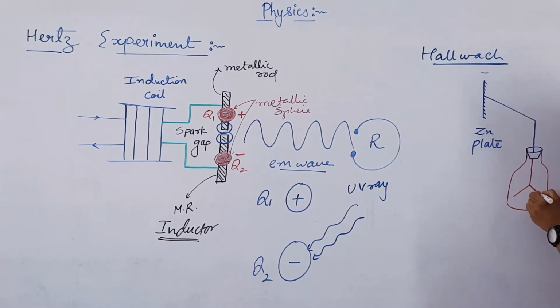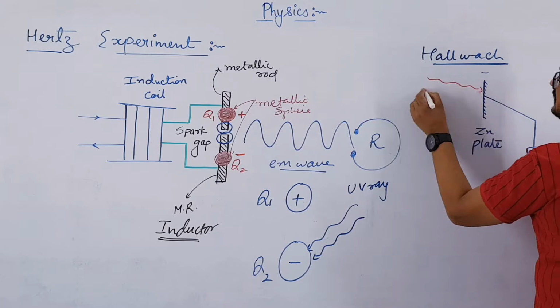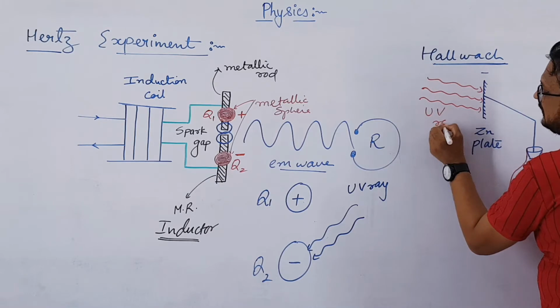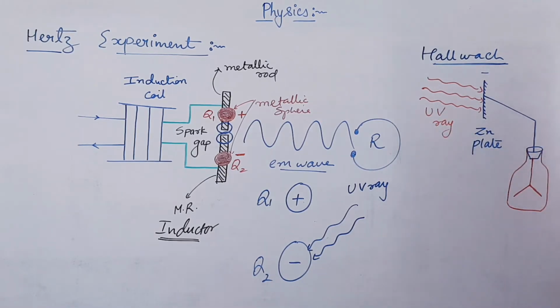Now how an electroscope works, you already know this thing: if we connect this electroscope with a charged particle, then there will be deflection between the two gold foils, and by knowing the value of this deflection, you can estimate the charge on the given plate. So this zinc plate was connected with an electroscope, and UV rays were allowed to fall on this zinc plate. Then it was found that initially the zinc plate is negatively charged, right?